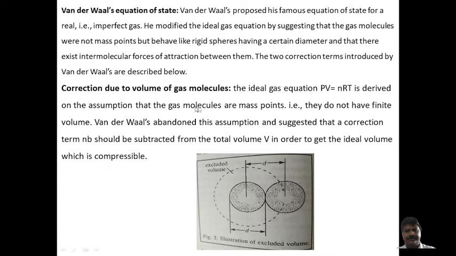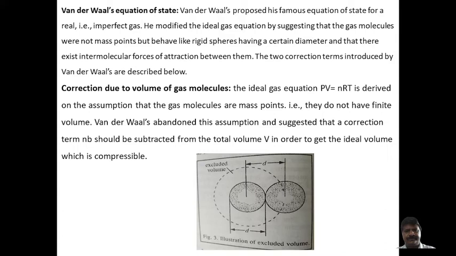Now the first correction is one of the causes of deviation of real gases from ideal behavior. The correction due to the volume of the gas molecules: the ideal gas equation, PV equals nRT, is derived under the assumption that gas molecules are point masses. They do not have a definite volume. These are the assumptions made by the kinetic theory of gas: molecules are point masses and do not have a definite volume.